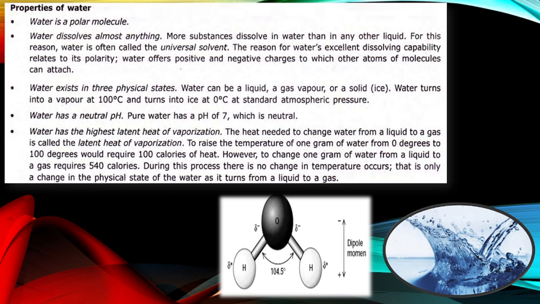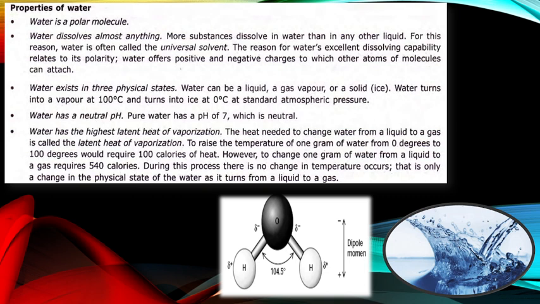Third thing, water exists in three physical forms. First is liquid, second is gas or vapor, and third is solid, that is ice. Water turns into vapor at 100 degrees Celsius and turns into ice at 0 degrees Celsius at standard atmospheric pressure.